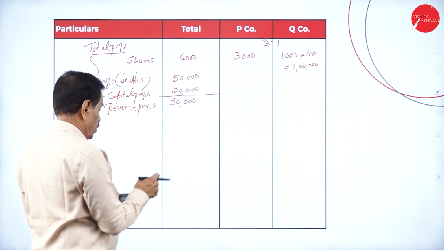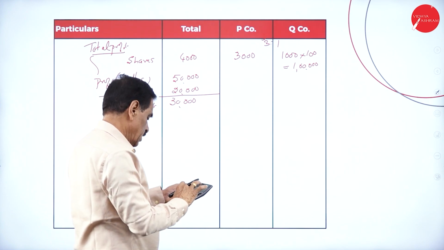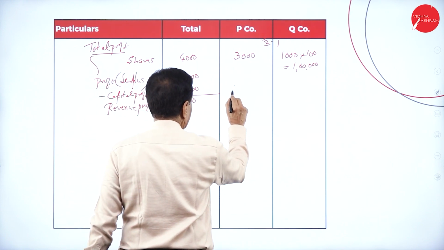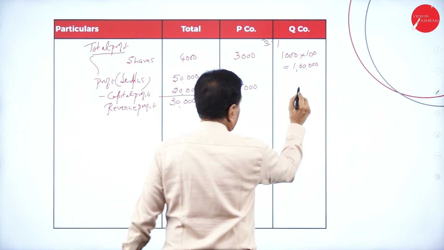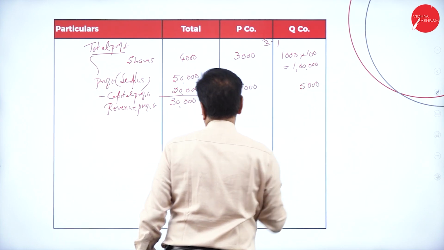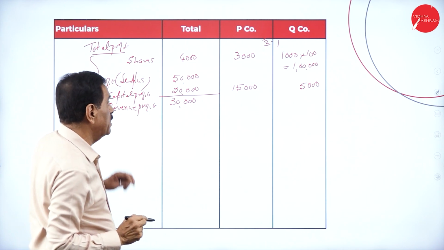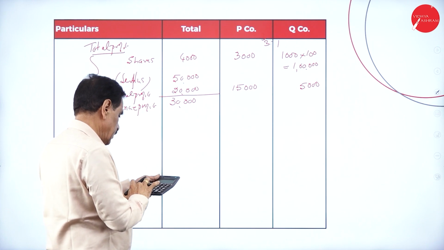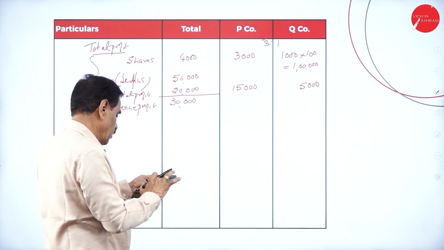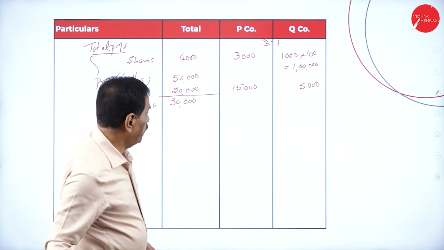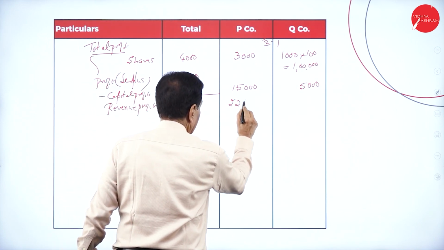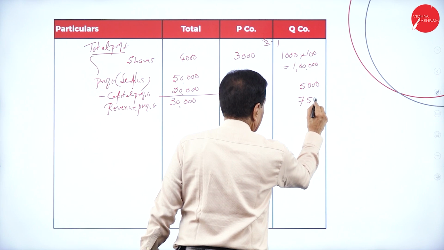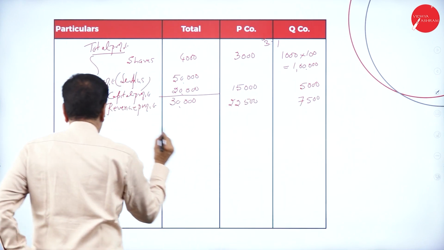So 20,000 into 3 divided by 4 is 15,000, and 5,000 for the minority. Then divide the 30,000 by 3 by 4: 30,000 into 3 divided by 4 is 22,500. So 1 by 4 means 7,500.